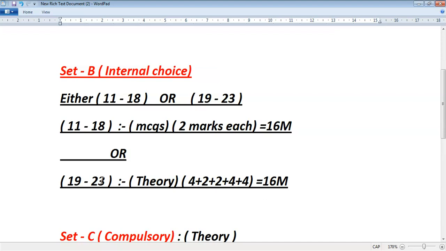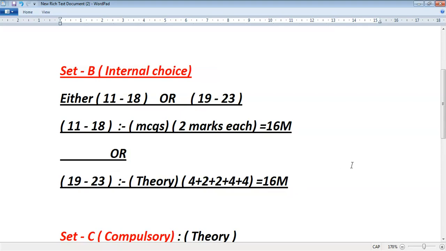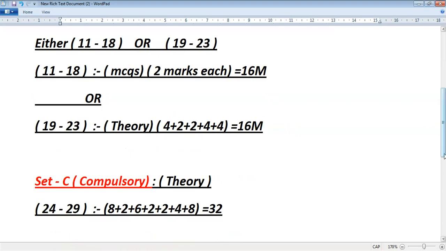So you can choose your internal choice 19 to 23, that is the theory part. However they are asking, for 4 marks or for 2 marks, we have to answer based on the marks asked. Don't sit and write 10 points when they are asking 4 marks, or 6 to 8 points when they are asking 2 marks. There is no use of that. Just think smartly and answer properly. So this is set 2.